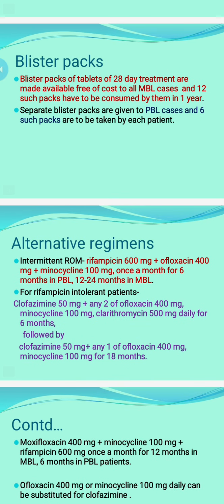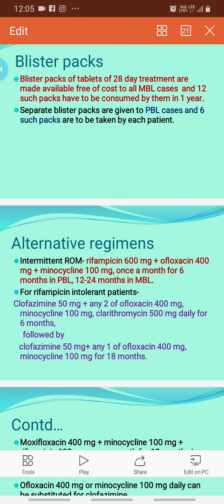What are the alternative regimens? So alternatives are used when either of these, rifampicin, dapsone or clofazimine, cannot be used, and one of the popular regimens is ROM therapy, that is called intermittent ROM. ROM is rifampicin, ofloxacin, minocycline. Rifampicin here is given 600 mg once a month, ofloxacin 400 mg plus minocycline 100 mg once a month for 6 months in PBL, and 12 to 24 months in multibacillary leprosy cases.